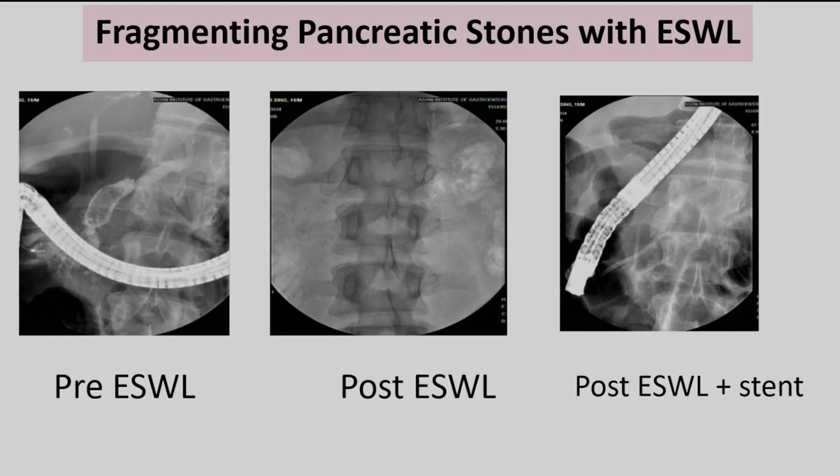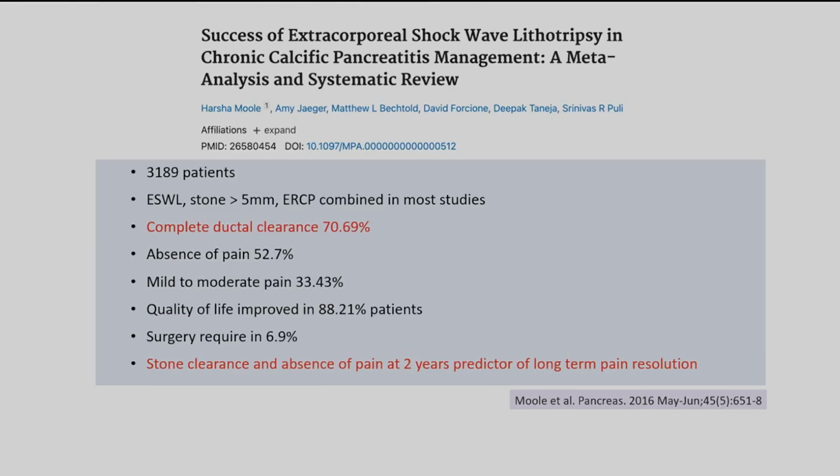On the left side, there is a large stone burden in the head of the pancreas. After 2 sessions of ESWL, the stone burden has completely gone, and these patients may not require further treatment, because the stones get pulverized and come off on their own. But if the patient is still symptomatic, you can do a sphincterotomy and remove these stones.